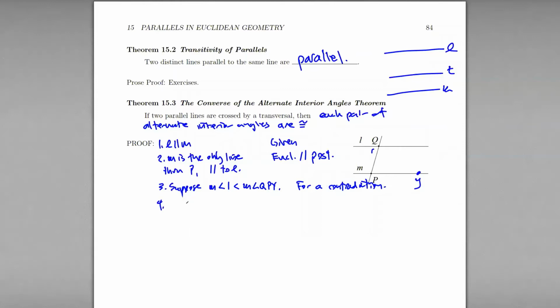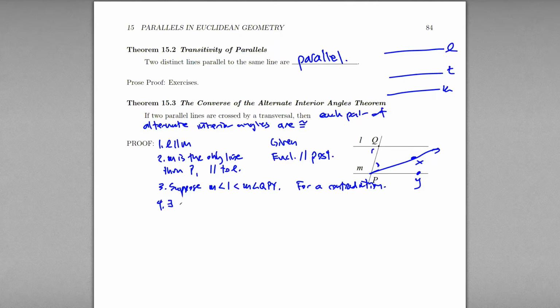All right. Our next step then is to recognize that we can find a line that gives us equal angle measure. So there's a point over here, let's call it X, so that this angle, QPX, is congruent to angle 1.